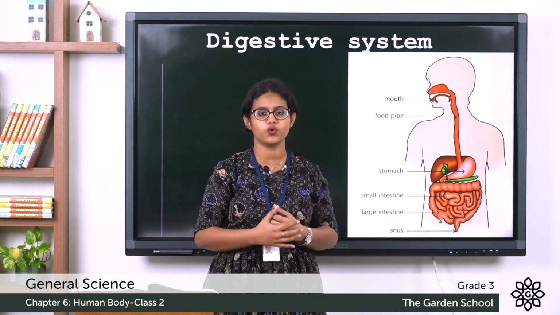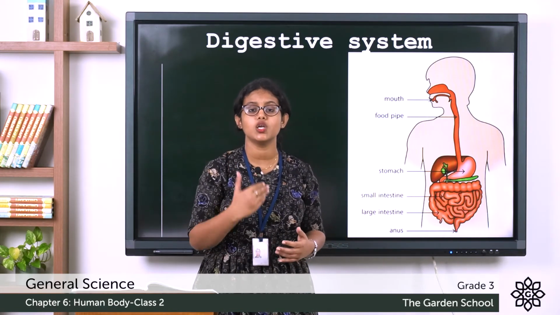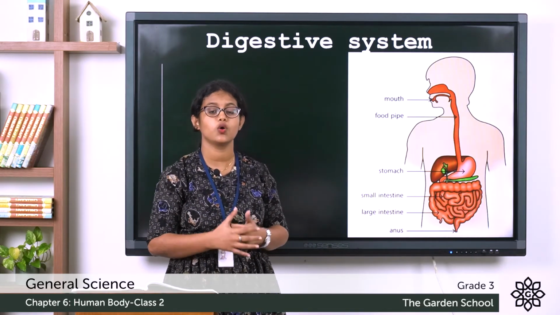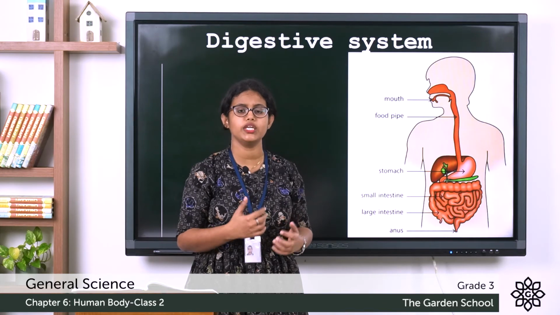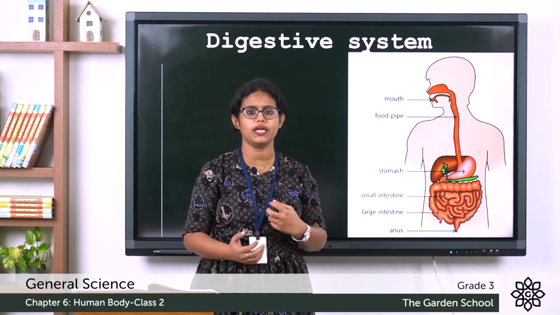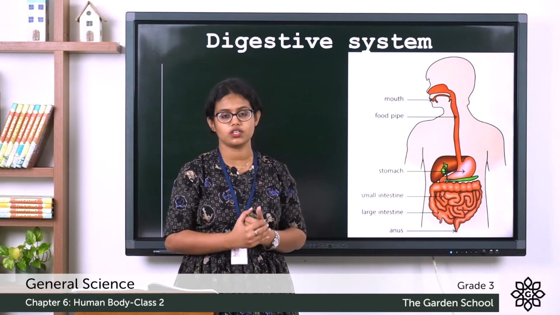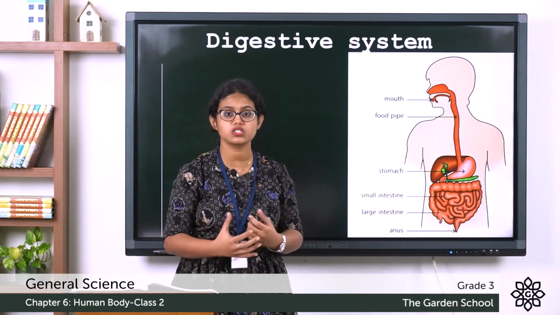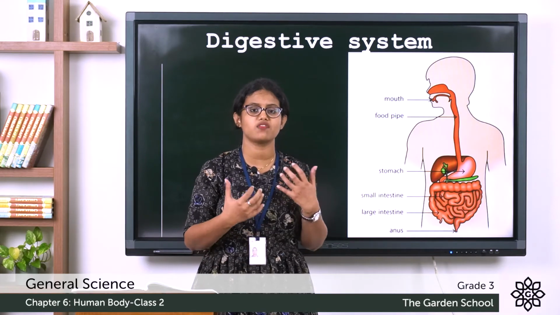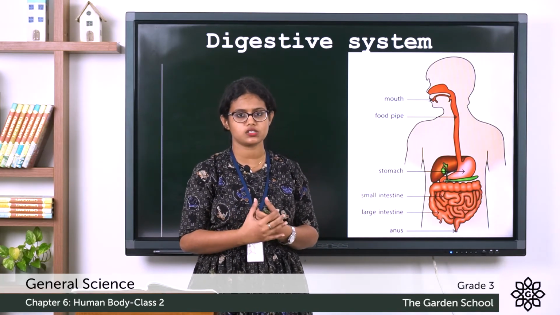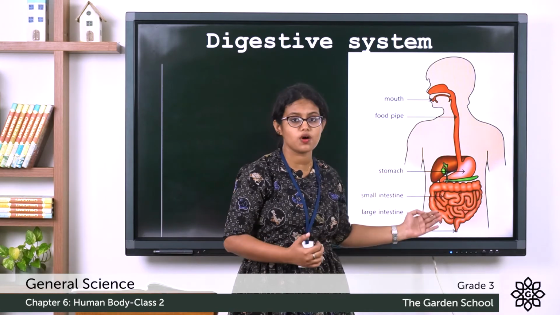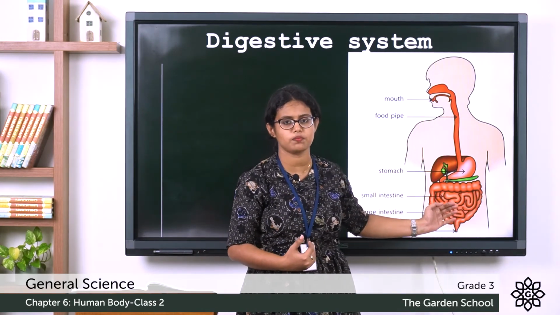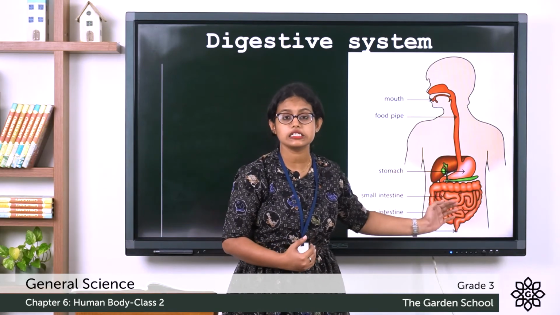Why do we eat food? Can we live without food? No. Food gives us energy. Why do we need energy? We need energy for everything. We need energy to work, we need energy to play. And food gives us energy. That is why we always tell you to have lots of fruits and vegetables which have lots of minerals and vitamins. So from the small intestine, all nutrients or useful substances from the digested food enter the blood.